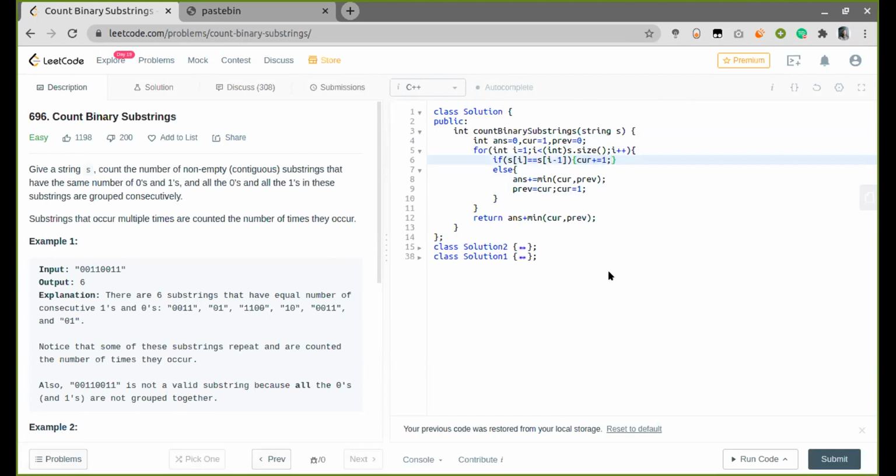If there is a switch, I can take the minimum of the previous two clusters, and the second last cluster will be swapped with the last cluster, and the last cluster will start with the current character repeat count. Right, so we are switching over between zeros and ones, and whenever you're transitioning, you have to do that. Yeah, makes sense.